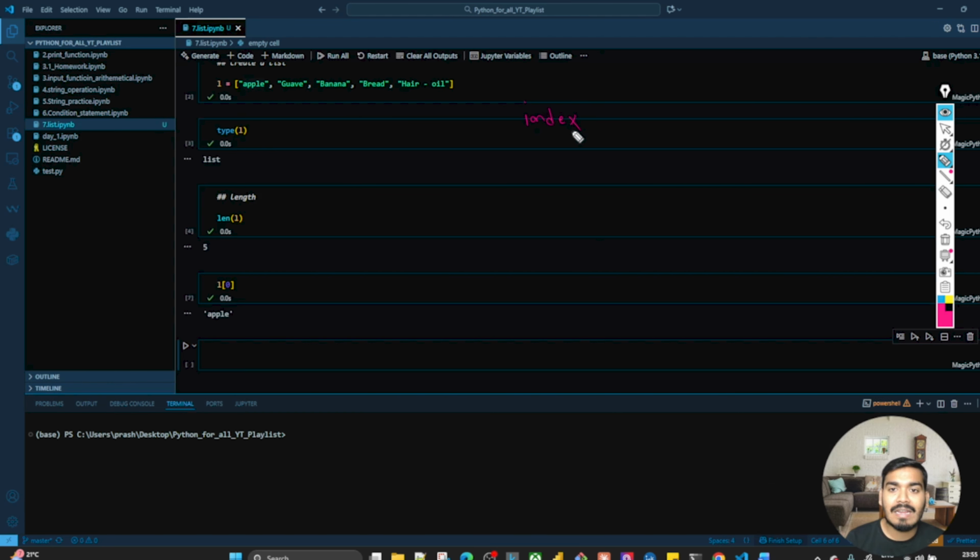As soon as I have created this list, the position of each element in the given sequence is known as the index.